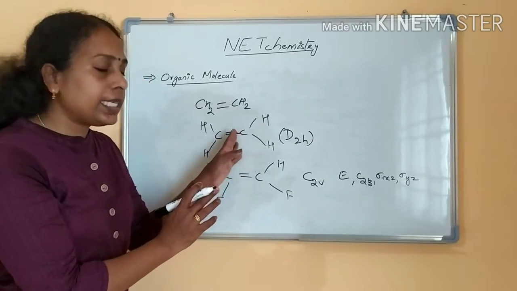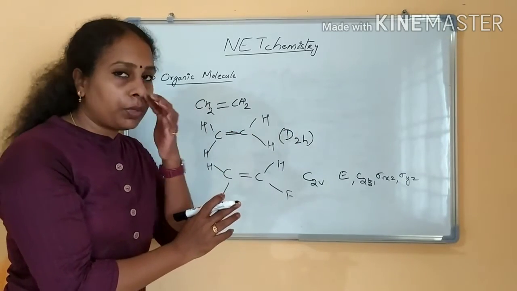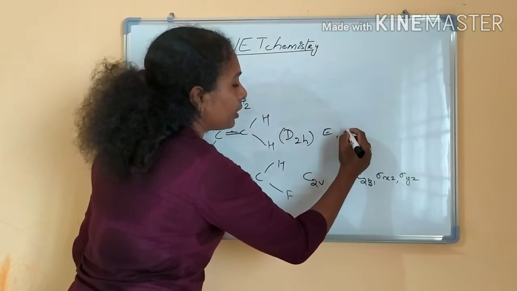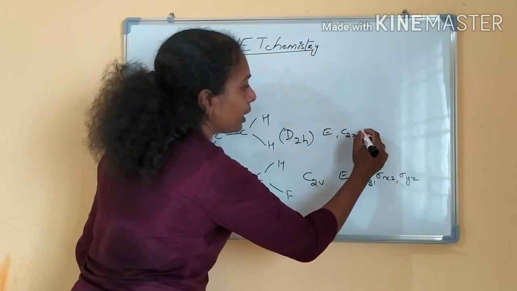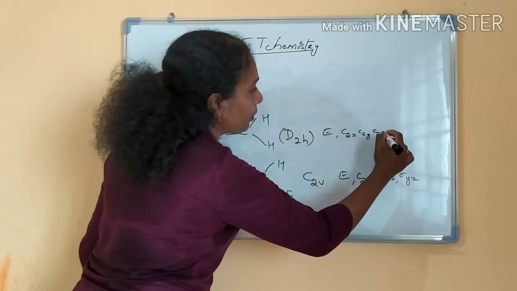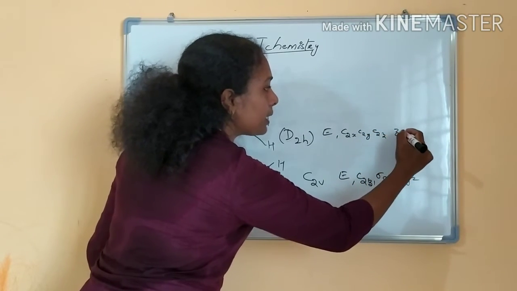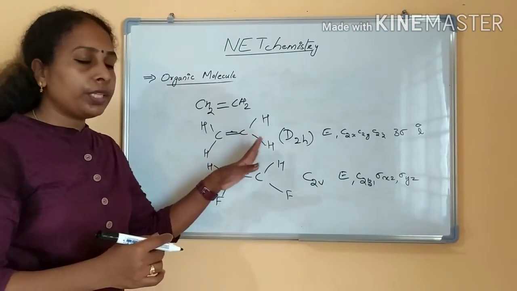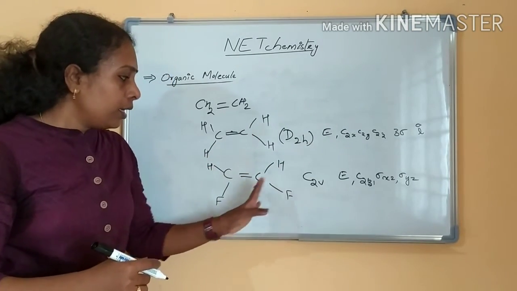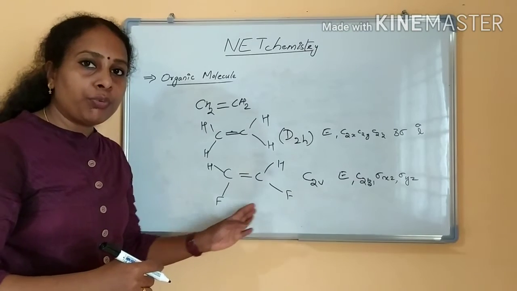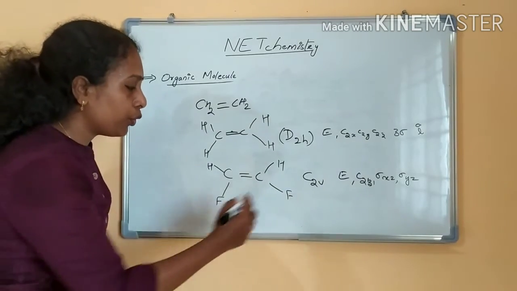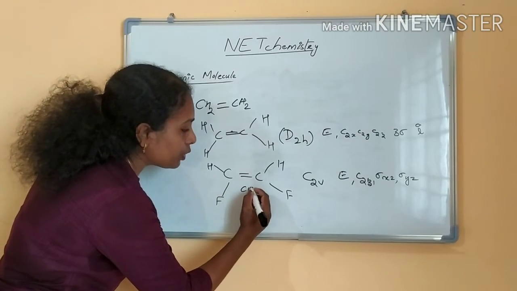But if you see the ethylene molecule, it belongs to the point group D2H. Symmetry operations are E, 3 C2s are there, right? C2X, C2Y, C2Z, and 3 sigmas are there, and I operations are there, right? So ethylene belongs to D2H, but if I substitute with the 1,2 fluorine atoms, then it will belong to the point group C2V, and this is the case of cis.